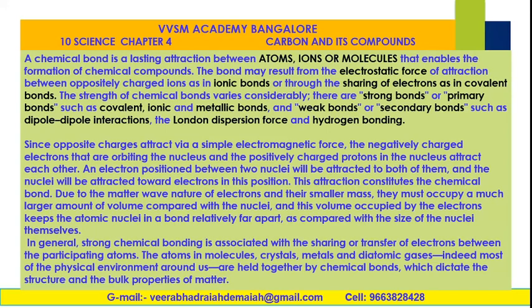In general, strong chemical bonding is associated with the sharing or transfer of electrons between the participating atoms, in the sense during the combination of the two atoms. The atoms in molecules, crystals, metals and diatomic gases, indeed most of the physical environment around us, are held together by chemical bonds which dictate the structure and the bulk properties of matter. This is all about the introduction to the formation of chemical bond, my dear friends.